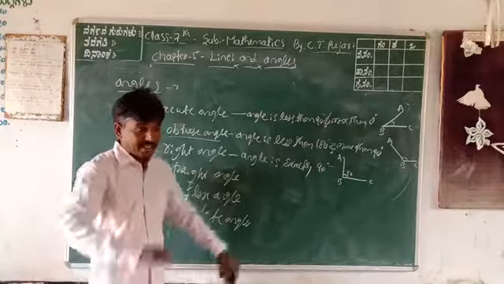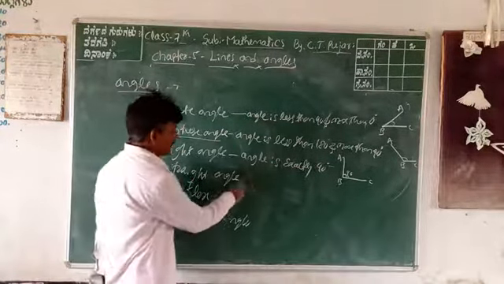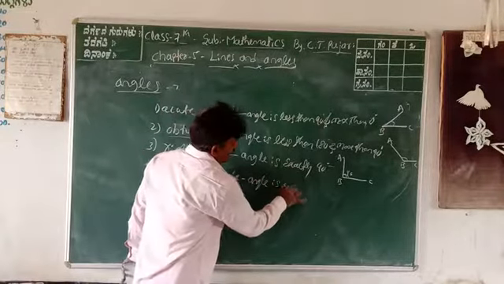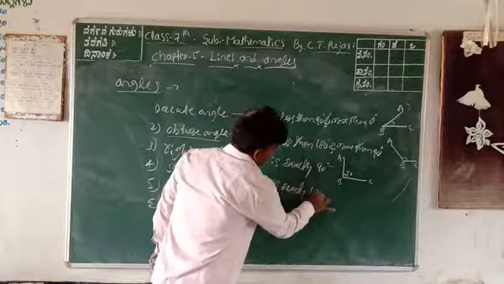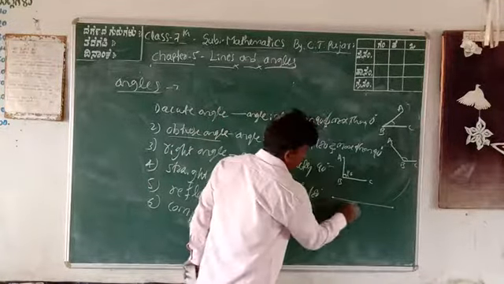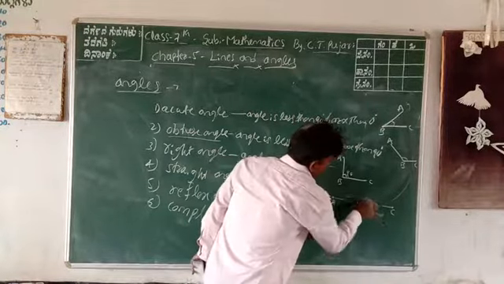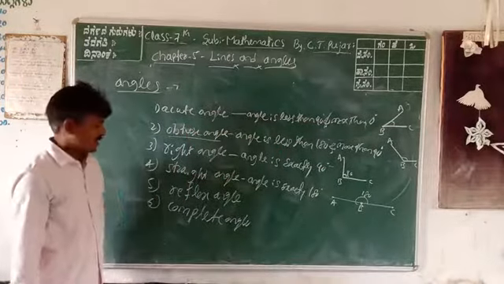Next, straight angle. A straight angle is in the straight line direction. Therefore, the angle is exactly 180 degrees, like a straight line. So A, B, C is 180 degrees there. That is a straight angle.